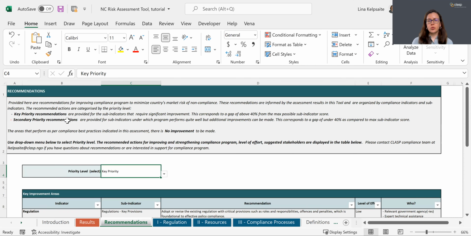To note, because the tool is a downloadable spreadsheet, the results of this assessment are only visible to you. And we hope that this is a valuable tool that you can use to get some insights into your compliance program and receive guidance on strengthening your compliance program.